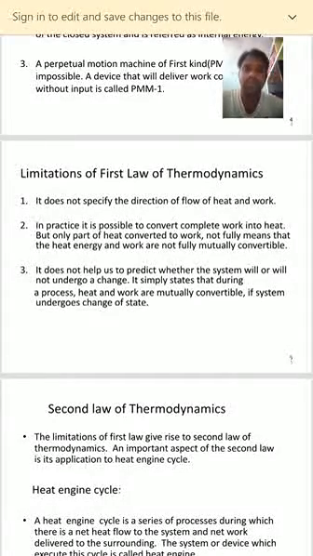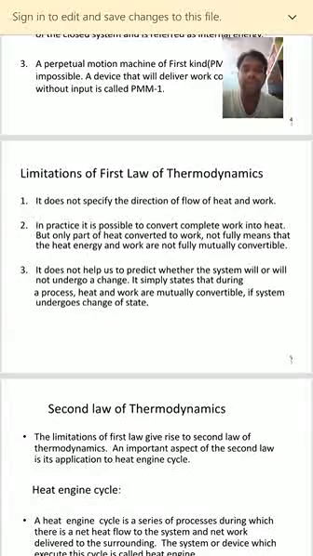And the next one: it does not help us to predict whether the system will or will not undergo a change. It simply states that during a process, heat and work are mutually convertible if the system undergoes a change of state.